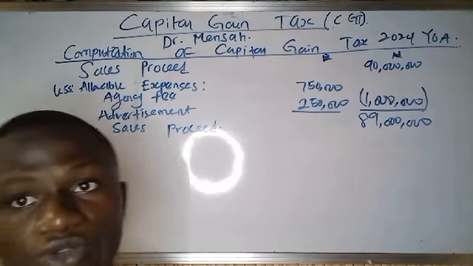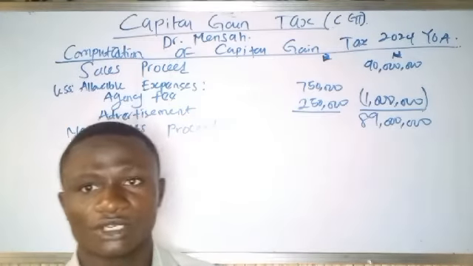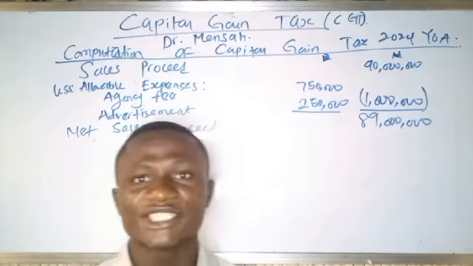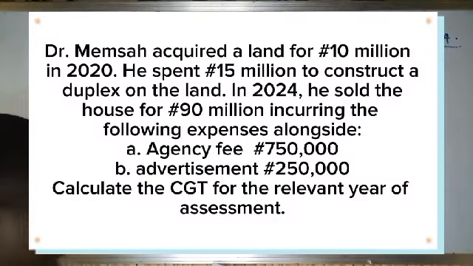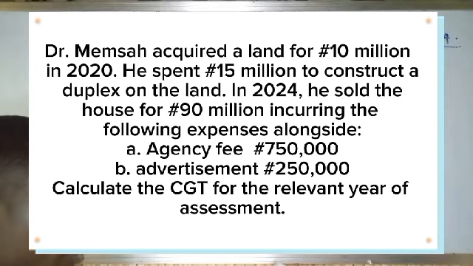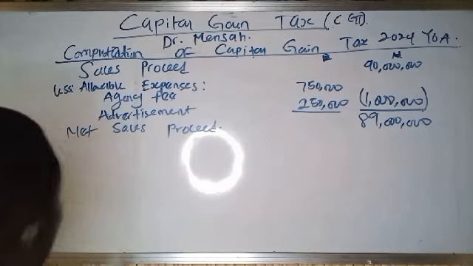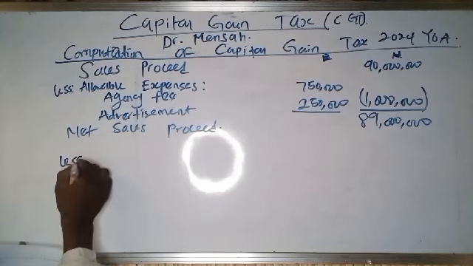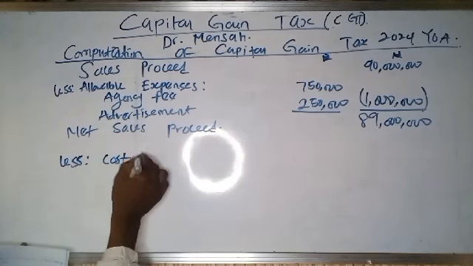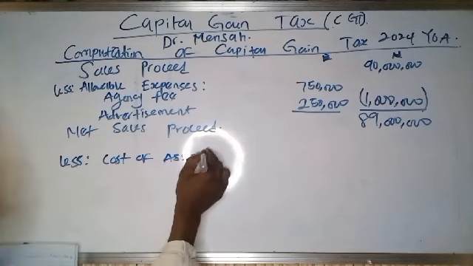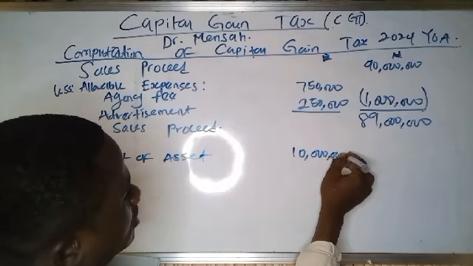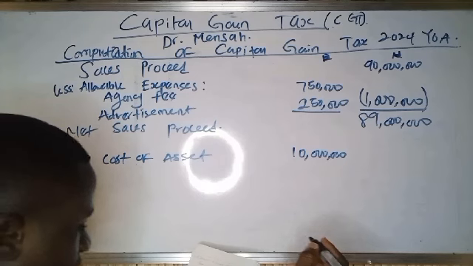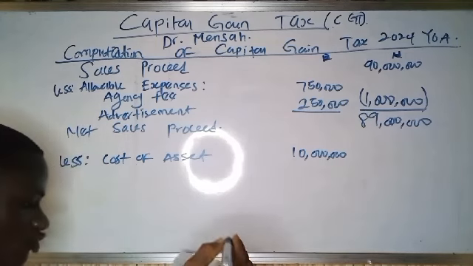And the next thing you are going to do is to subtract the cost of the asset and alongside expenses incurred in getting the asset. If you go back to the question, it said Dr. Mensah acquired a land for 10 million naira. So less cost of asset. Cost of asset is 10 million naira, and he spent 15 million to construct a duplex.